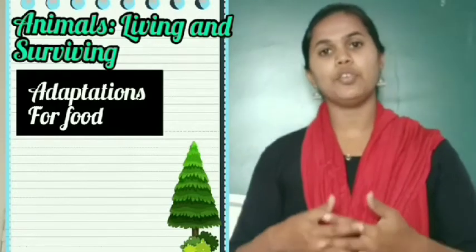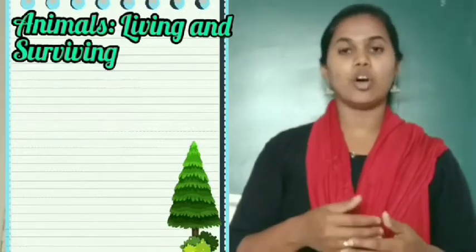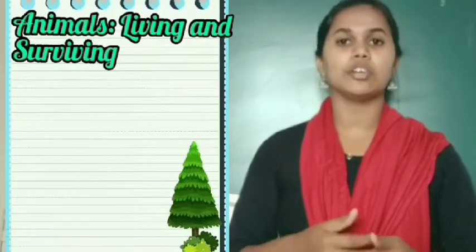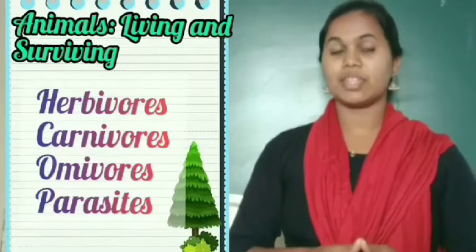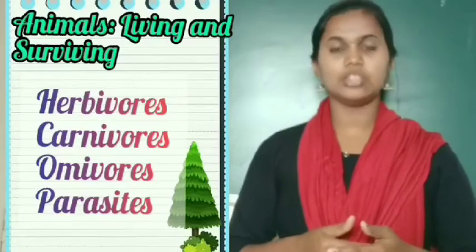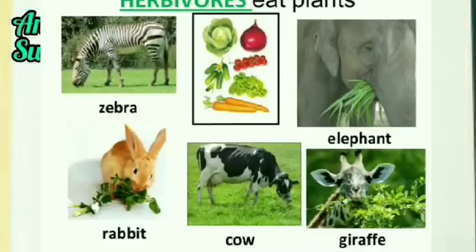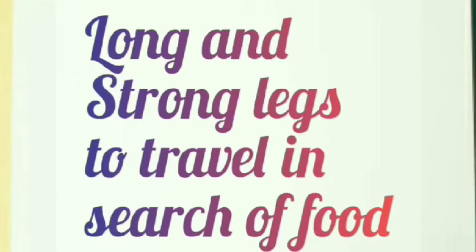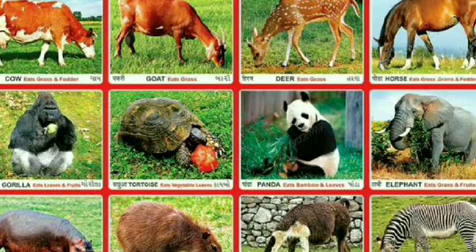Next, adaptations for food. Animals eat plants or other animals. They are classified into 4 groups according to the type of the food they eat: herbivores, carnivores, omnivores and parasites. Herbivores. Plant-eating animals are called herbivores. Cows, goats and giraffes eat plants. They have sharp biting and strong grinding teeth. They have long and strong legs to travel long distances in search of food.